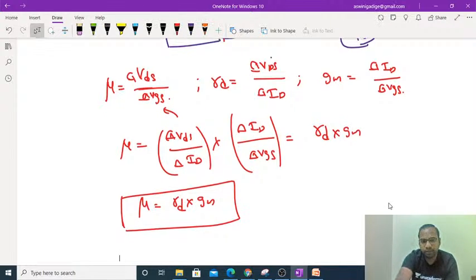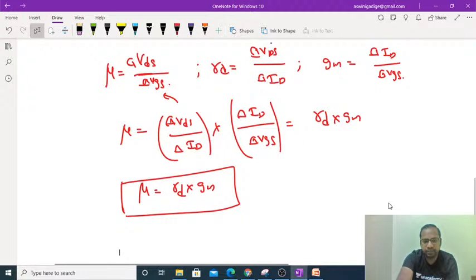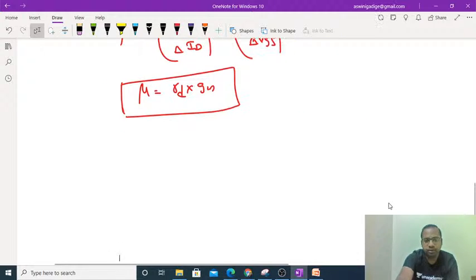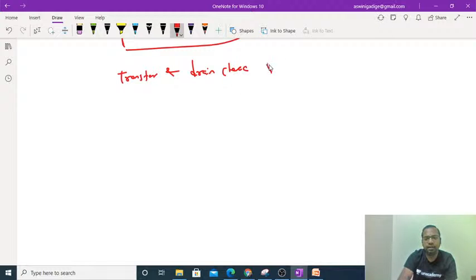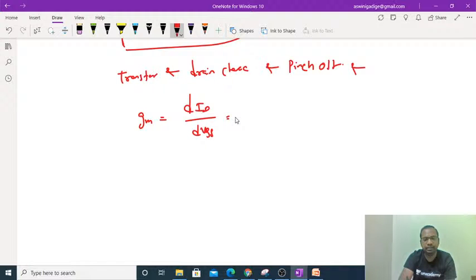A few more concepts are also there in the JFET. You have to know concepts like transfer characteristics, drain characteristics and pinch-off voltage, and the formula for the transconductance, that is differentiation of ID with respect to VGS. That means if you are differentiating ID